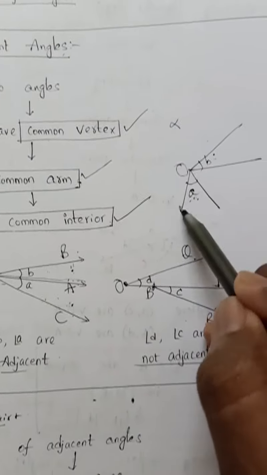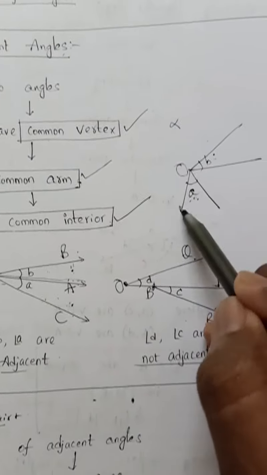Vertically opposite angles. When two lines intersect at one point, four angles are formed. Out of those, the opposite angles are called vertically opposite angles, in short VOA. Here angle A and angle C are vertically opposite angles, and angle B and angle D are vertically opposite angles. Vertically opposite angle pairs are always equal. Here A is always equal to C and B is equal to D. Suppose it is 30 degrees, it will be 30. Here B and A are a linear pair, and C and D are a linear pair.